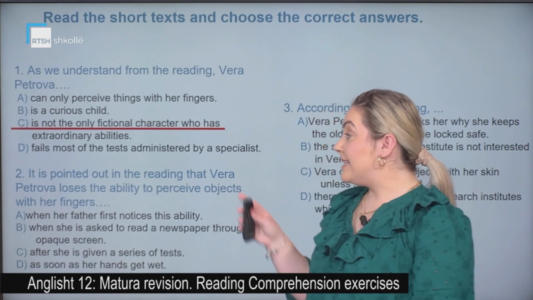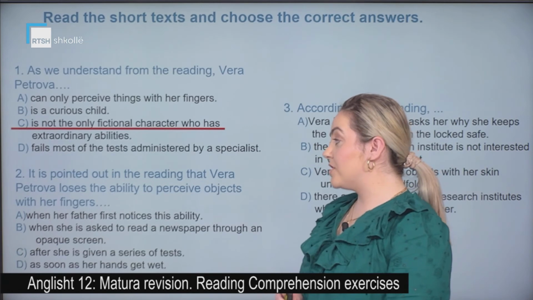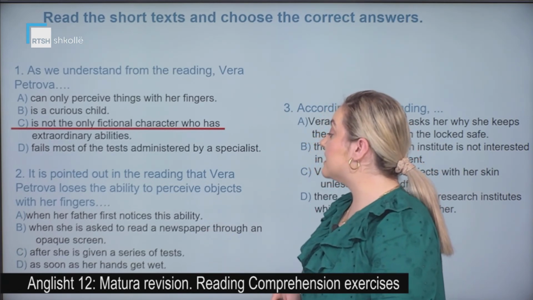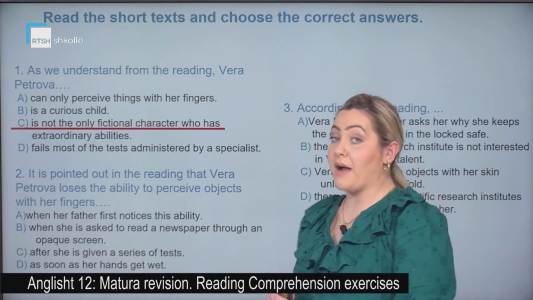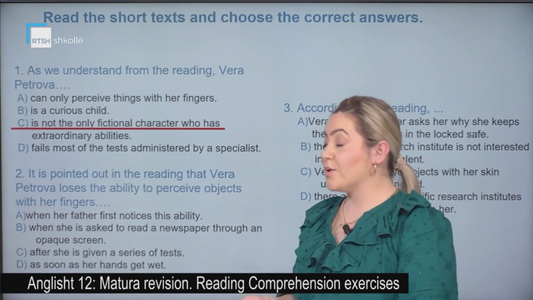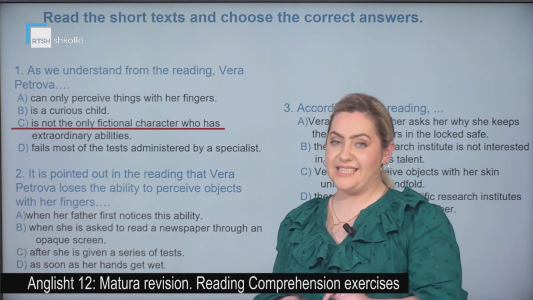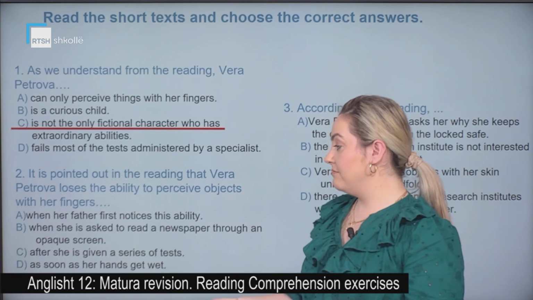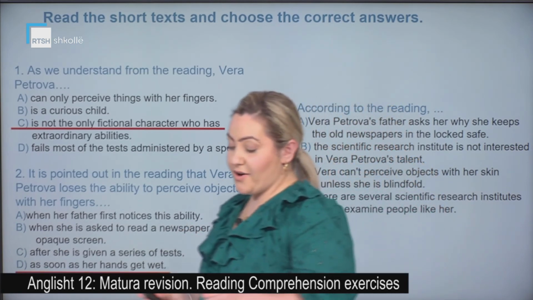Number 2, it is pointed out in the reading that Vera Petrova loses the ability to perceive objects with her fingers: A, when her father first notices this ability; B, when she is asked to read the newspaper through an opaque screen; C, after she is given a series of tests; or D, as soon as her hands get wet. This is easy. Let's see together the correct one. As soon as her hands get wet, she loses her ability.